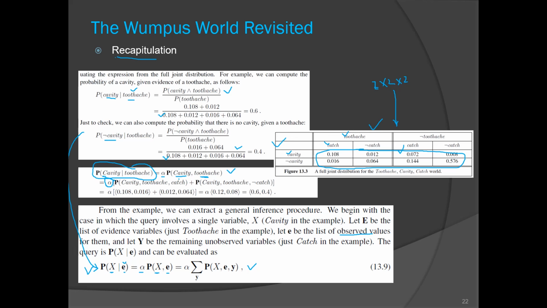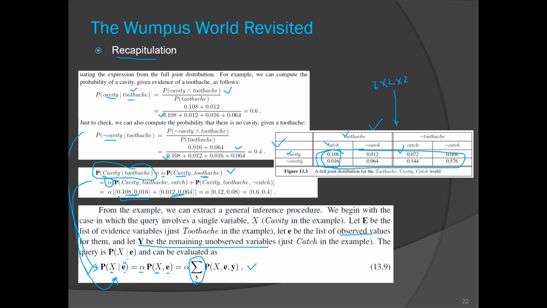And then what we did, we did the summation over the unobserved variable, and here the unobserved variable was catch. See the summation of 0.108 and 0.0116, which is this one. So it was a summation over the unobserved variable, that was catch. Here y is the unobserved variable, so we have to do a summation over the unobserved variable. Did you get this example? So this example equation is equivalent to this normalized equation.